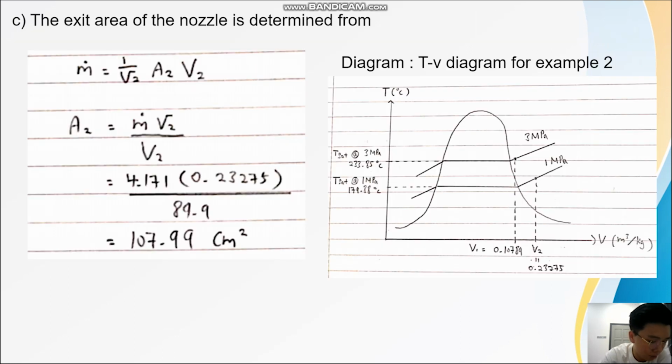For C, we need to calculate the exit area of the nozzle. Using the mass flow rate equation, which is equal to rho A2 V2, and substituting the values given by the question, we get the area at the outlet equal to 107.99 centimeter square. From the values that we calculated, we can construct a TV diagram for example 2.